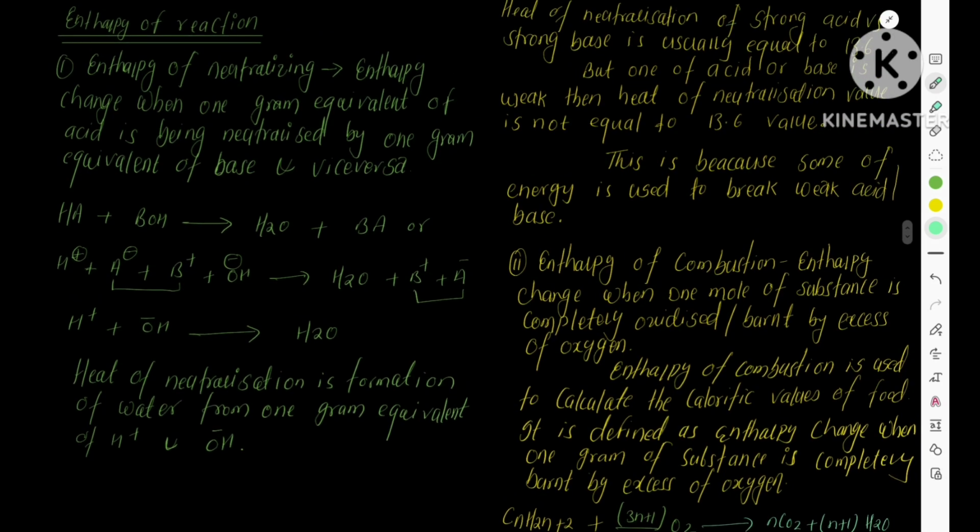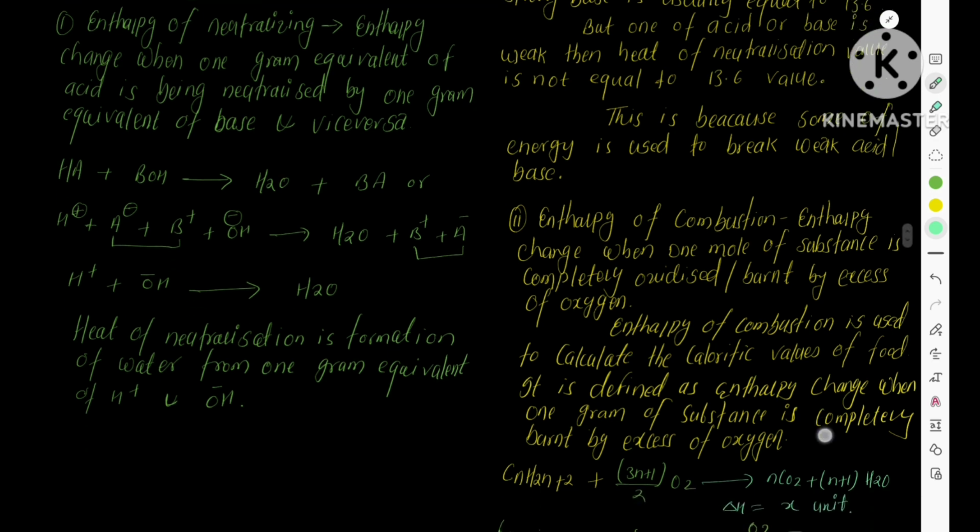Now enthalpy of combustion. What is enthalpy of combustion? It is the enthalpy change that takes place when 1 mole of substance is completely oxidized or burnt in excess of oxygen. Enthalpy of combustion is used to calculate the calorific value or energy value of food. Calorific value of food is defined as the amount of energy released when 1 gram of food is completely burnt or oxidized by excess of oxygen.